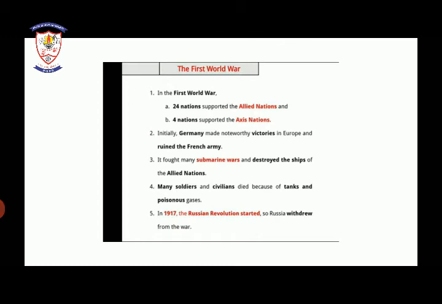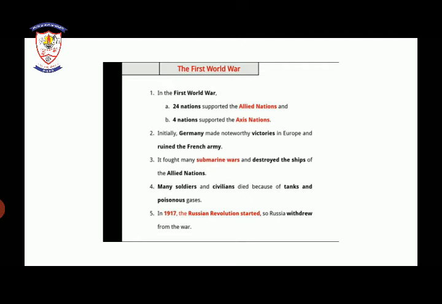Germany fought many submarine wars and also destroyed the ships of the Allied nations. Many soldiers and civilians died because of tanks and poisonous gas. As there were wars, many soldiers and civilians died due to the tanks and poisonous gases.